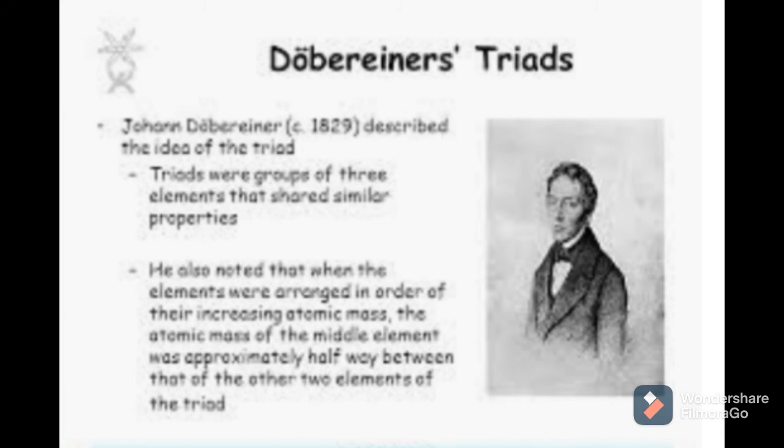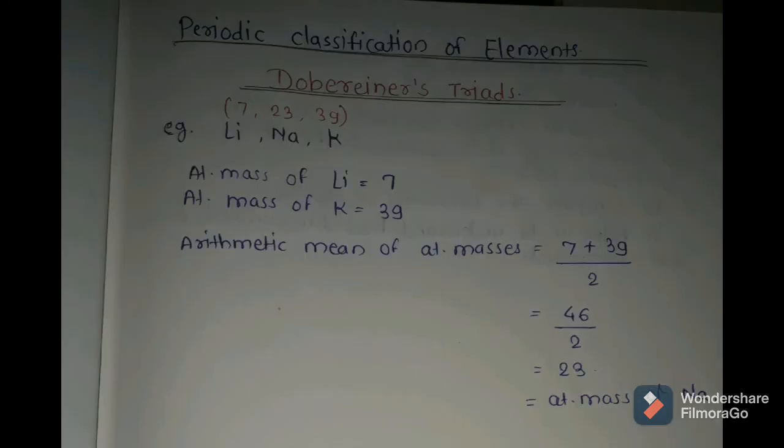So what is a Dobereiner triad? When elements are arranged in increasing order of atomic masses in groups of three, which we call a triad, having similar chemical properties, then the atomic mass of the middle element is equal to the arithmetic mean of the atomic masses of the other two elements. For example, I just gave you a trick to remember that example: LINAC. LINAC is the example of Dobereiner triads. LINAC means lithium, sodium and potassium.